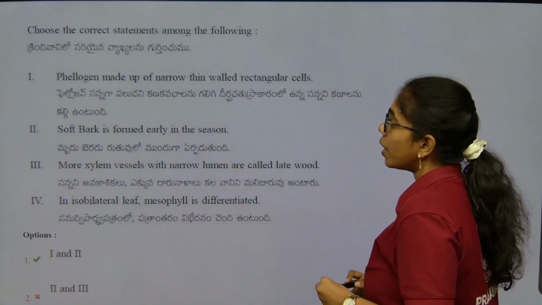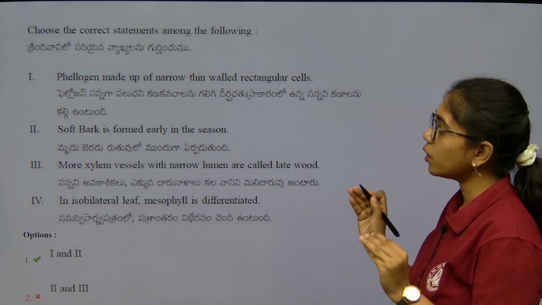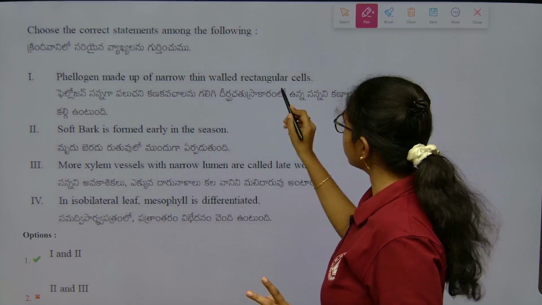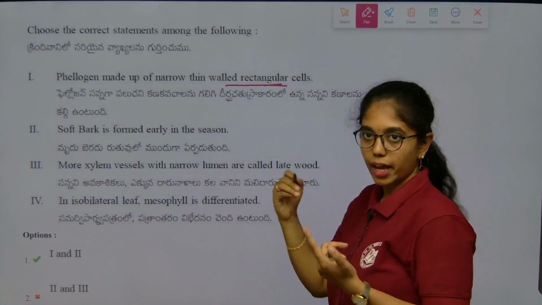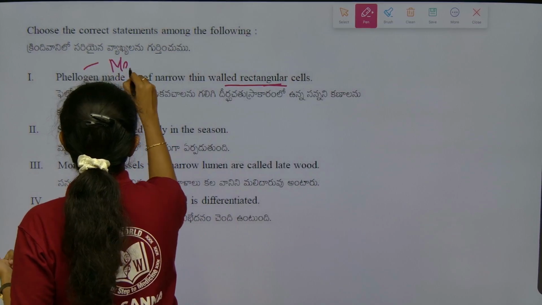Here you see, phellogen is made up of narrow thin walled rectangular cells, true. Phellogen is what? Cork cambium. This is made up of narrow thin walled rectangular cells. This is of what activity? Meristematic activity.